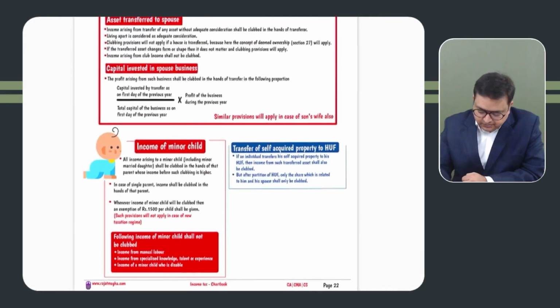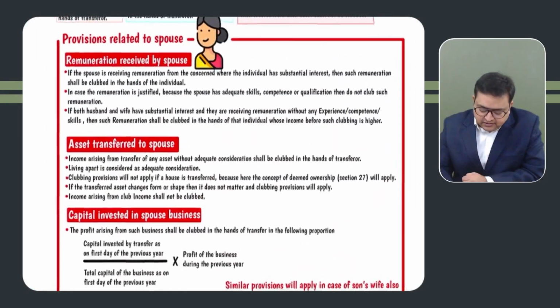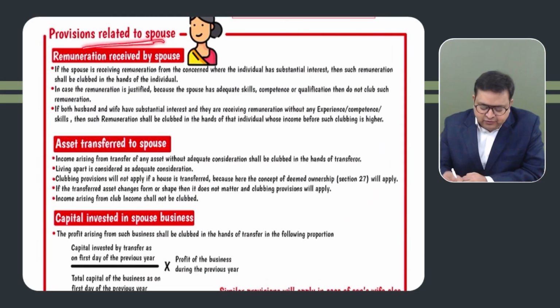Got it? Next, the provisions related to spouse.